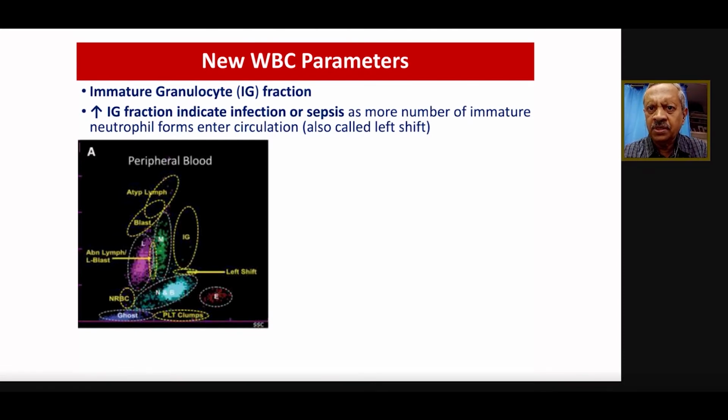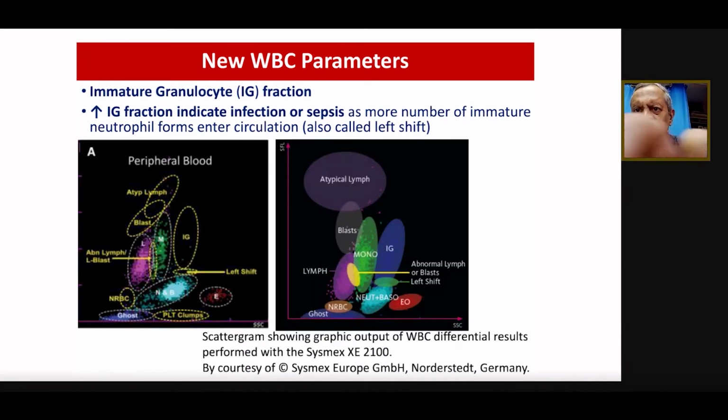If you zoom in, you can see the relative positions of the different cells on this kind of diagram, right? You can see the monocytes in the center, atypical lymphocytes on the top, immature granulocytes on the right side, and lower down are the eosinophils.